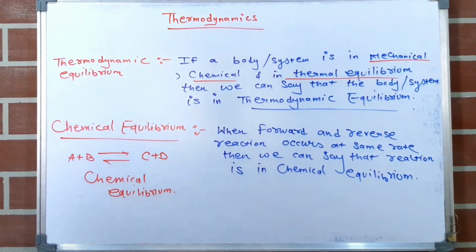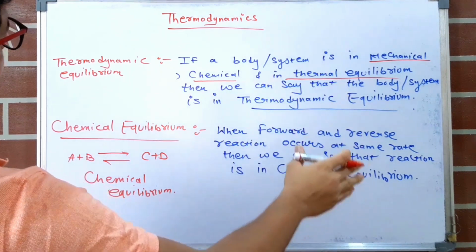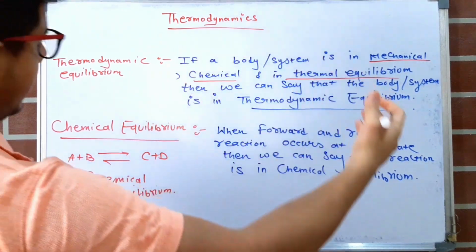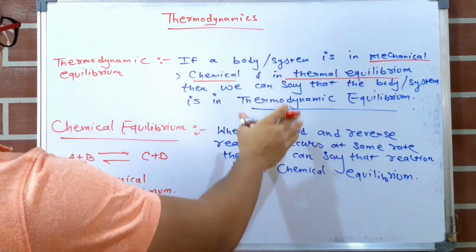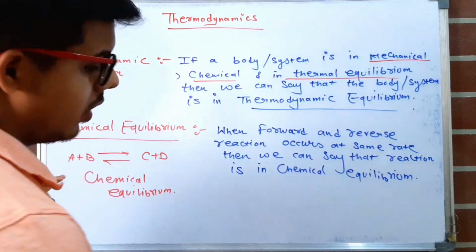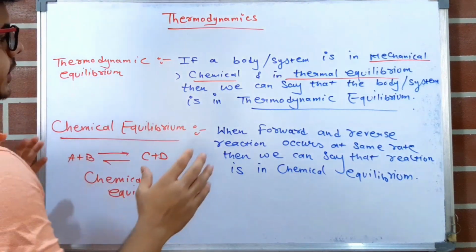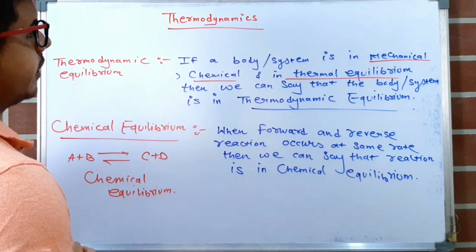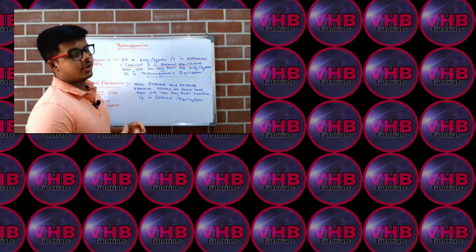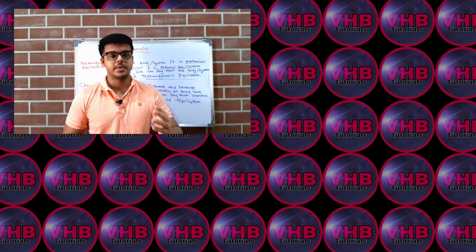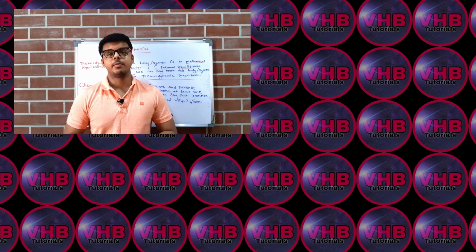I will again repeat: if a body or a system is in mechanical equilibrium, chemical equilibrium and thermal equilibrium, then we can say that the body or system is in thermodynamic equilibrium. So that's all. This is the brief introduction video of this first module, engineering thermodynamics. In the next video we will discuss the thermodynamic system, process and thermodynamic properties.